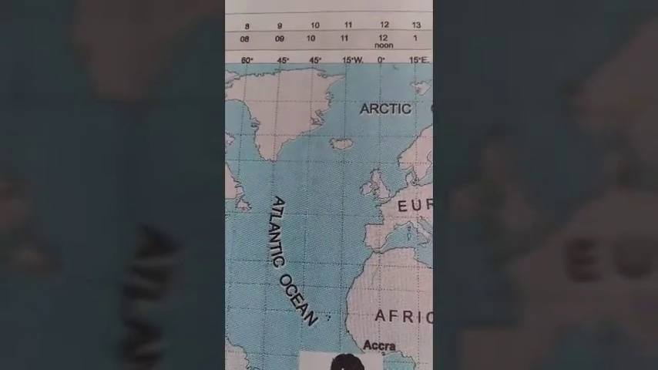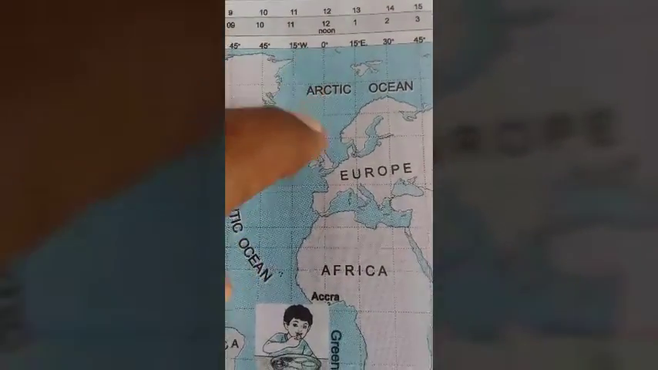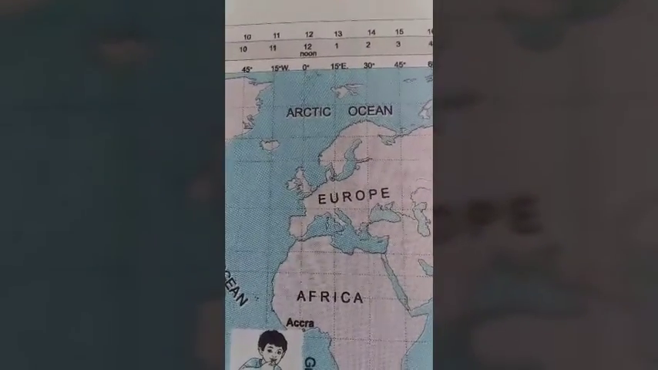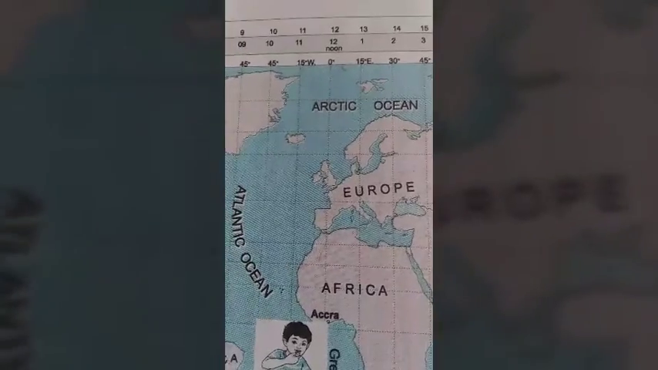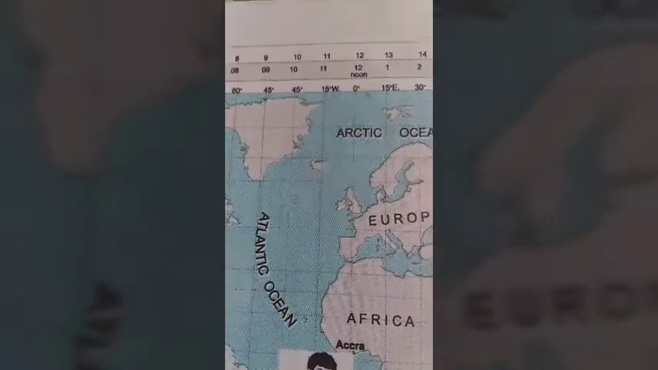The difference in standard times of various countries is calculated with reference to GMT, that means Greenwich Mean Time. The Indian Standard Time is 5 hours 30 minutes ahead of GMT. If it is 5 p.m. at Greenwich, then in India it would be 10:30 p.m.